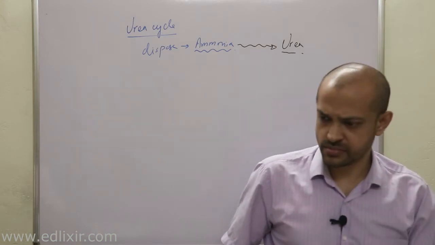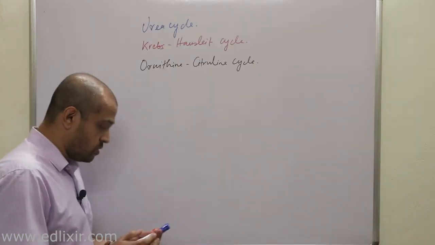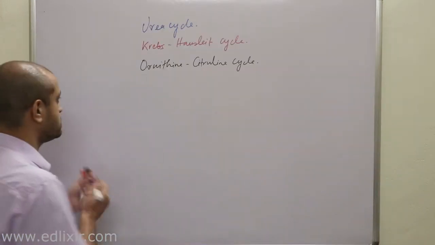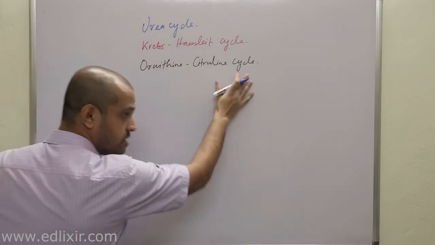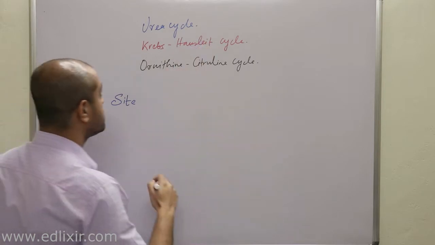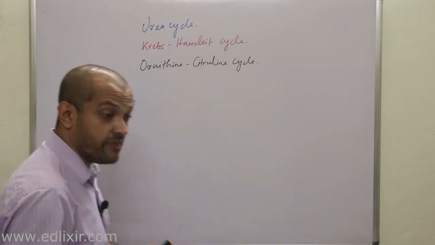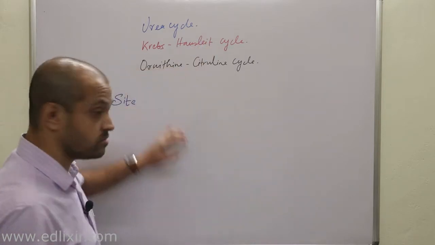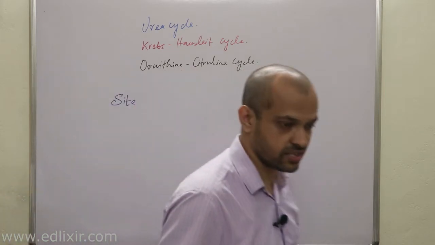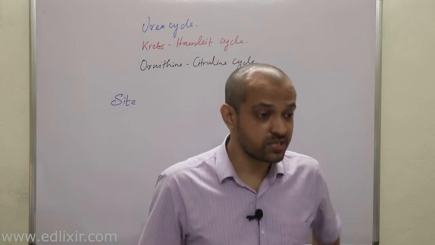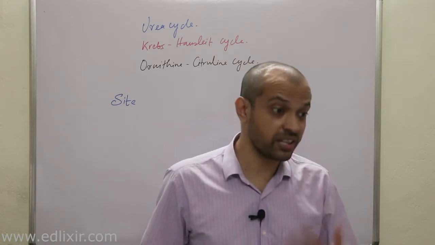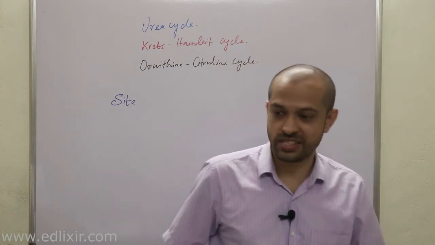Now what is the actual site of this ornithine citrulline cycle, Krebs-Henseleit cycle, or urea cycle? Before I start this biological discussion, first understand that this is very interesting, because this was actually the first biochemical pathway which was discovered.